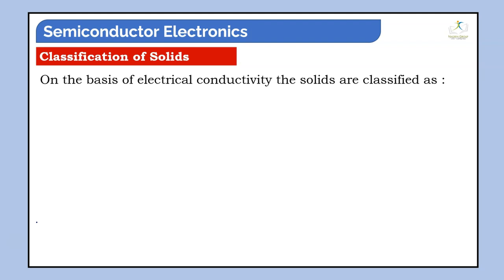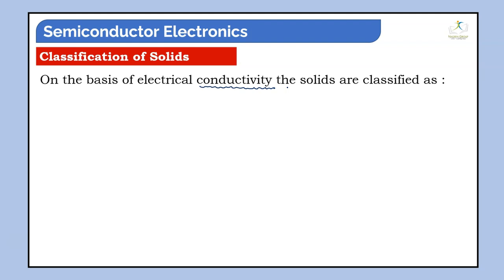On the basis of electrical conductivity, the solids are classified as follows. Students, I want to elaborate and explain the things. Solids can be classified in many forms, like by electrical conductivity, by their nature, by their materialistic nature, or by their behavior in response to temperature. Here, on the basis of electrical conductivity, the main thing we are taking is the conductivity, that is, how solids conduct charges, conduct current.